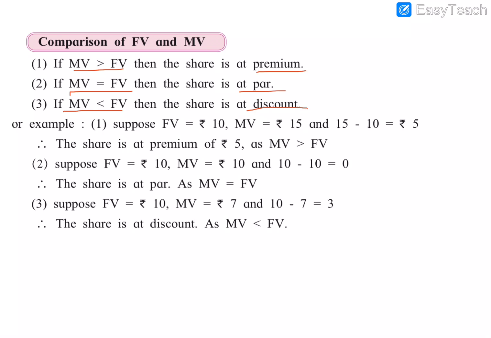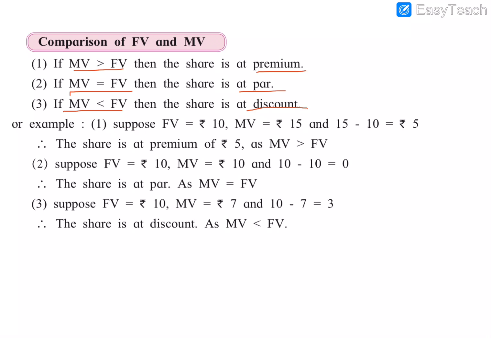So when the market value is higher, we will say it is at premium. When face value and market value are equal, we will say it is par. And when MV is less than FV, then we will be having loss. So we will say shareholder will have loss when market value is less than the face printed certificate value. So we will say share is at discount. These conditions are important. Based on these comparisons of MV and FV, we have to fill in the blanks, like the questions in section 4.3. And now we can see examples.